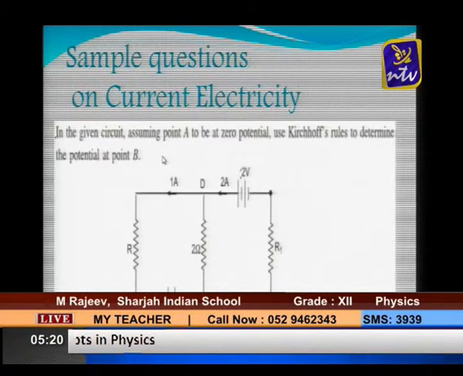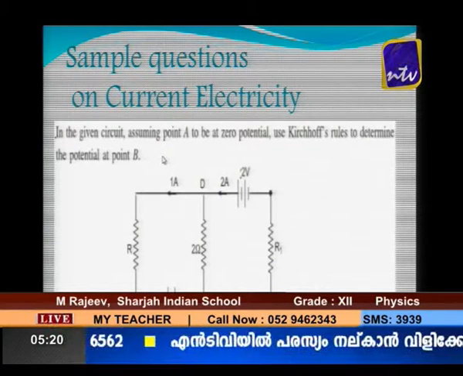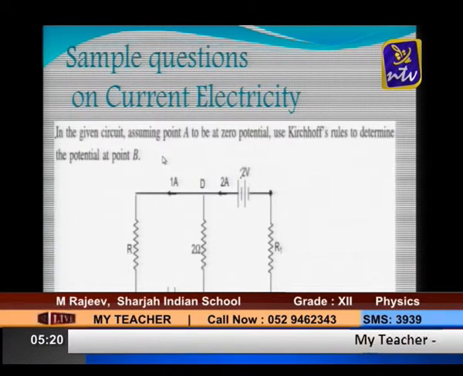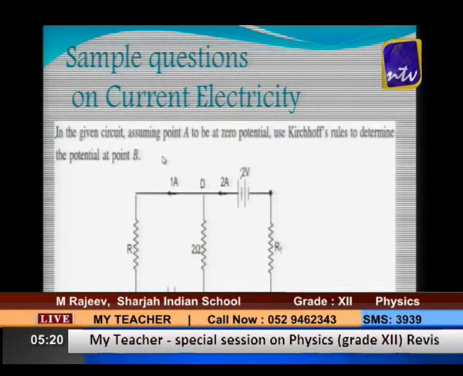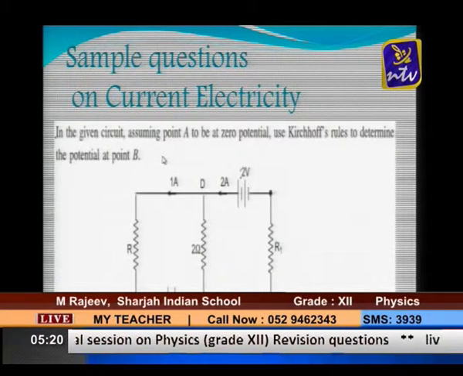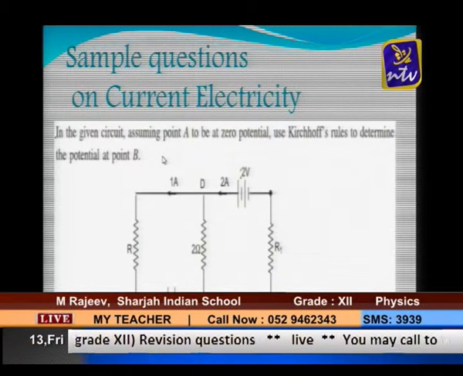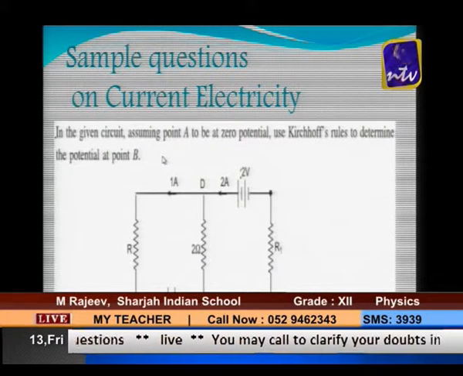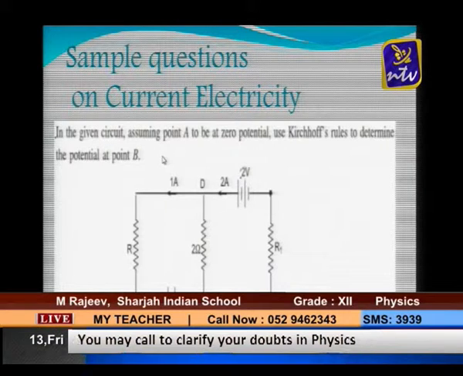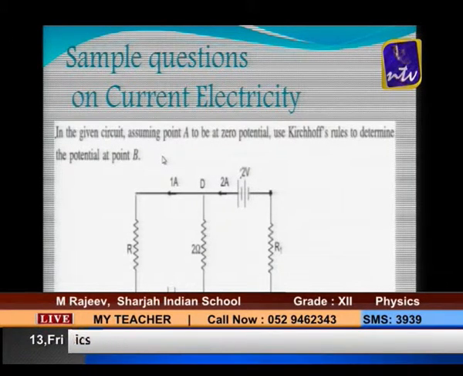This is also a question asked in one of the board papers. See, there are two batteries, but it is specifically given we must use Kirchhoff's rules to find out the values here.